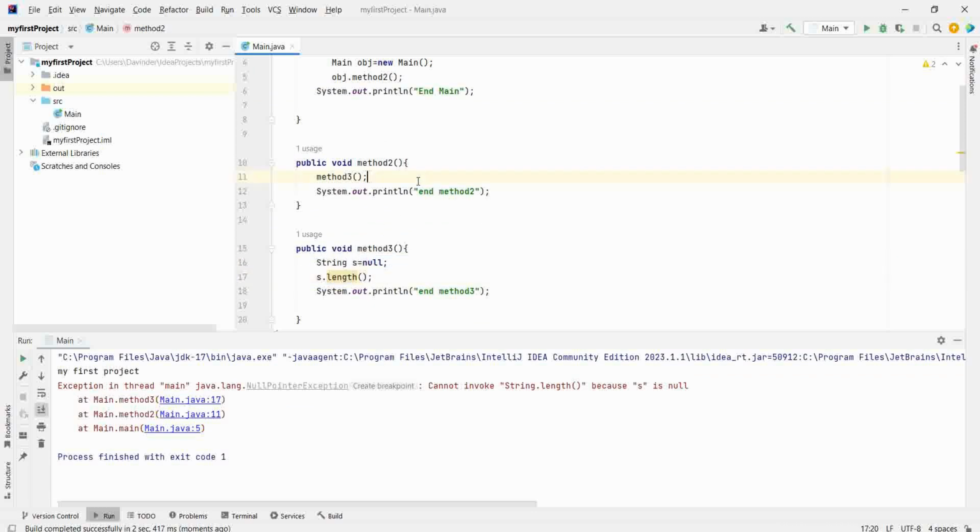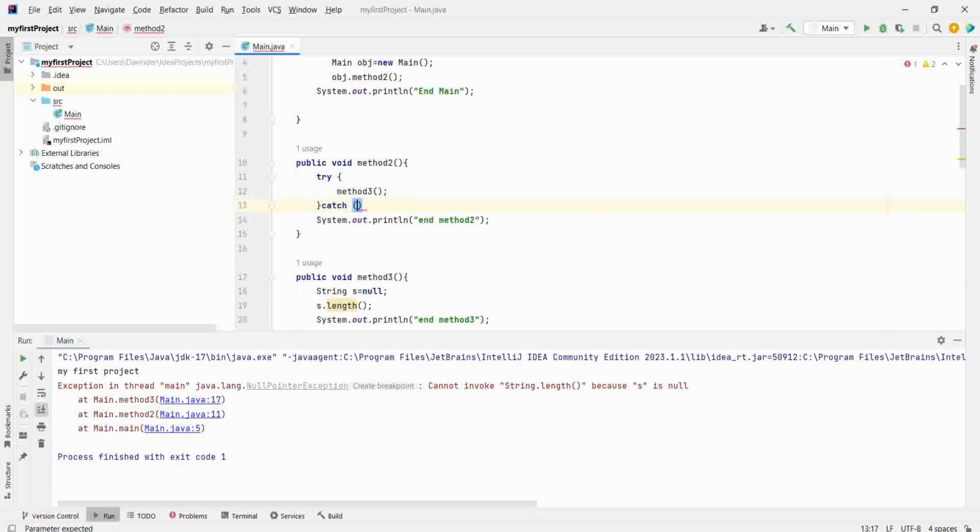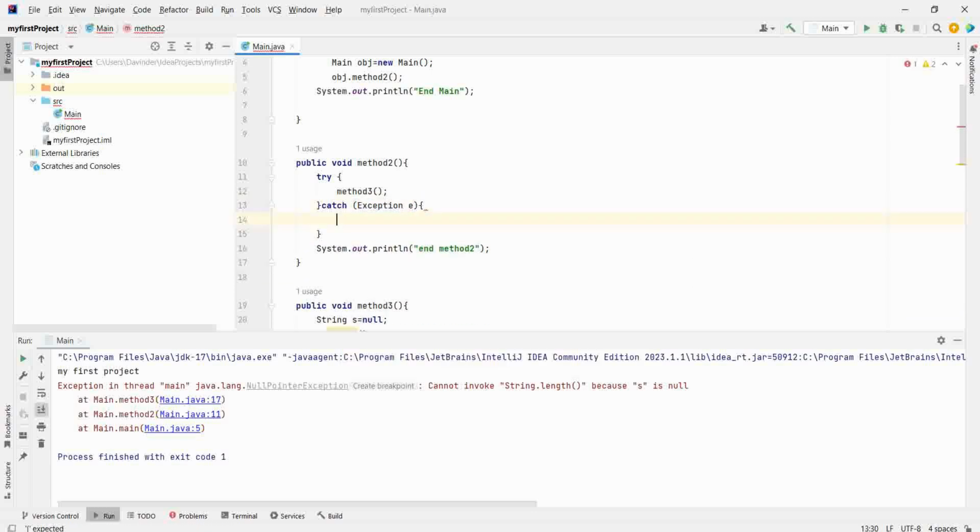So if you will handle here, like try, then catch, whenever there's an exception, then control goes over here. Handled.